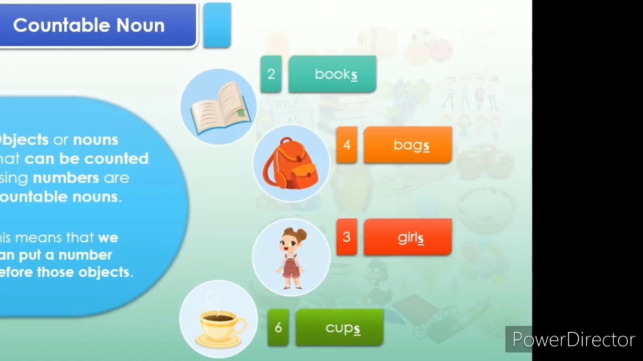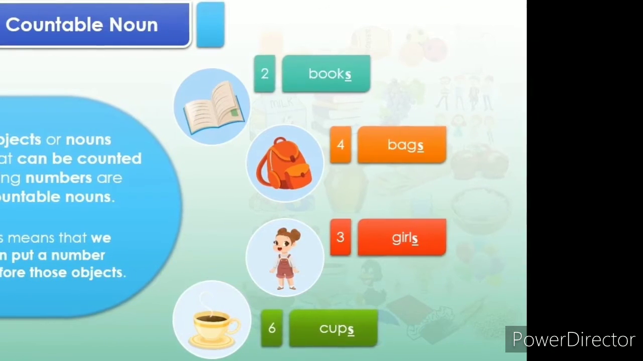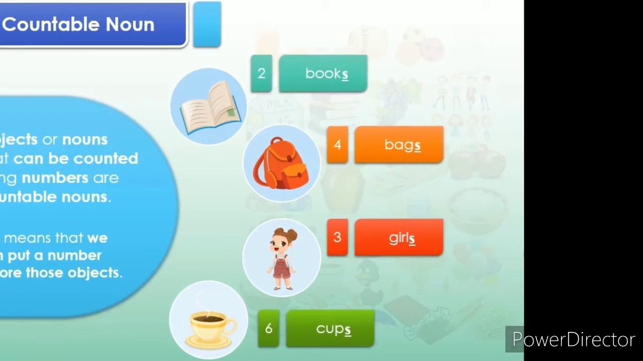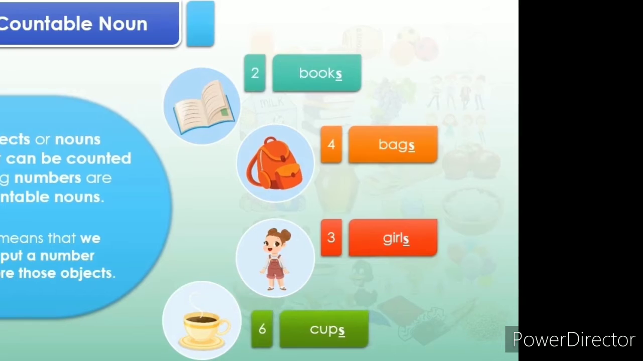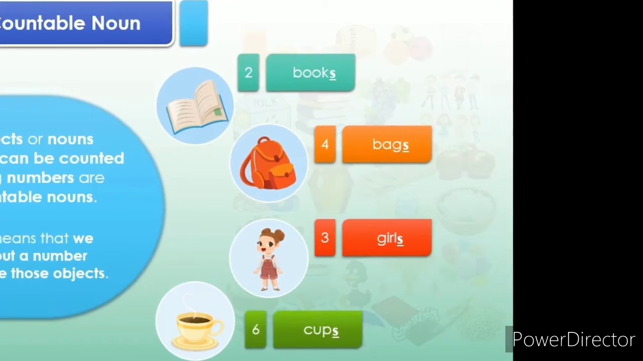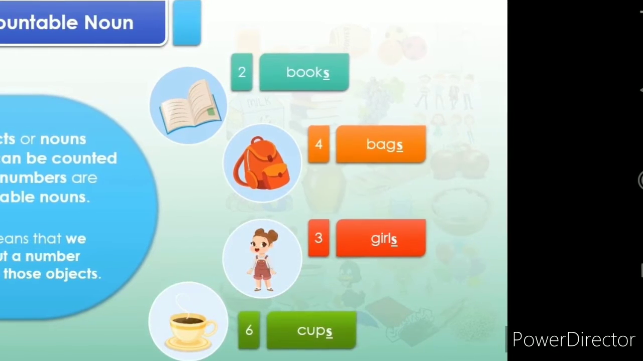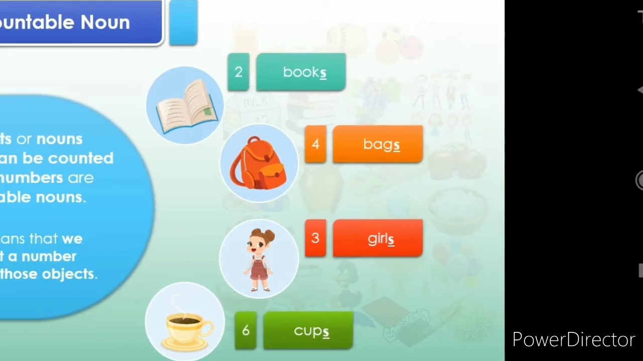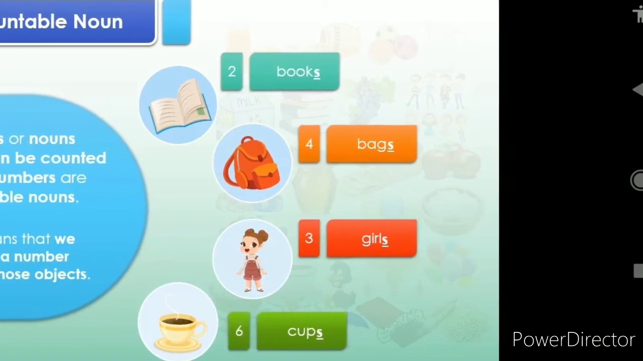For example, how many buses? 3 buses. How many books? 2 books. How many cups? 12 cups. How many flowers? 7 flowers. So this is all about our previous class on countable nouns. Now let us learn about uncountable nouns.